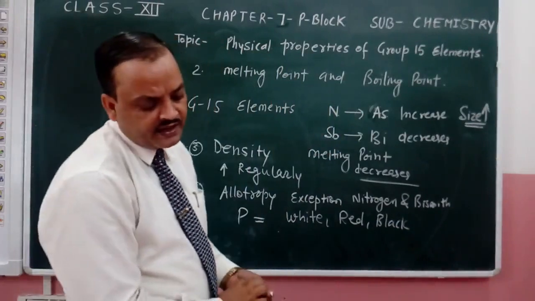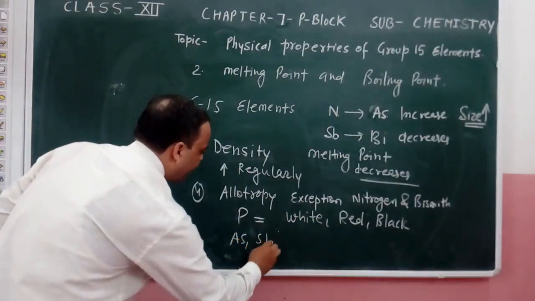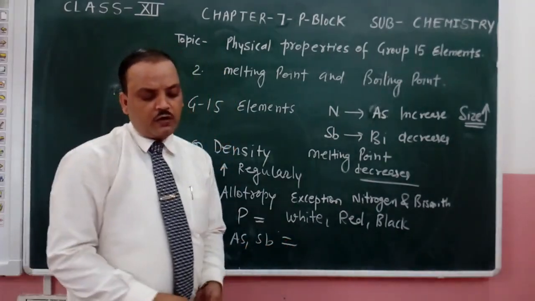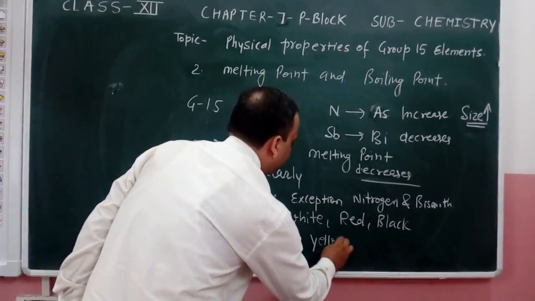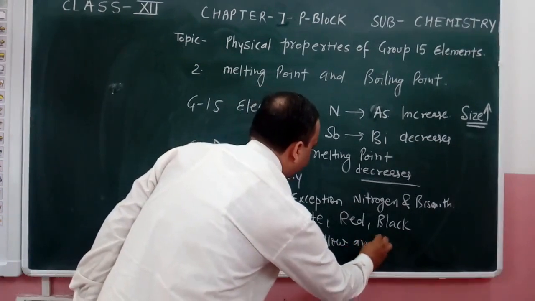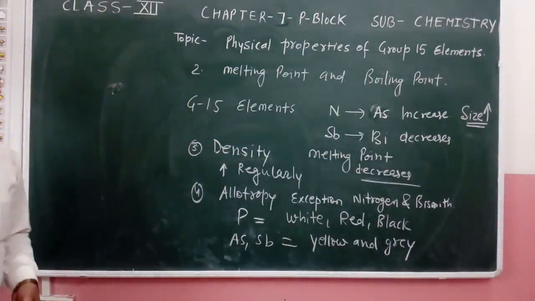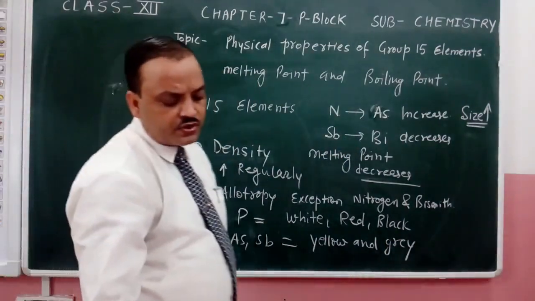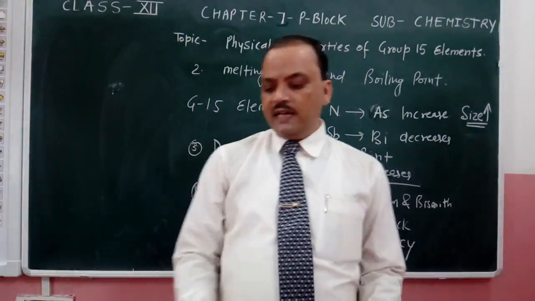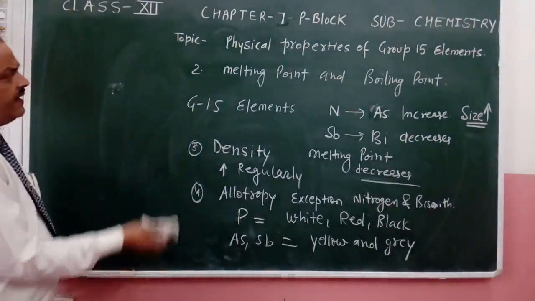Arsenic and antimony exist in two allotropic forms, present in yellow and grey color. So these are the general properties shown by these elements of group number 15.